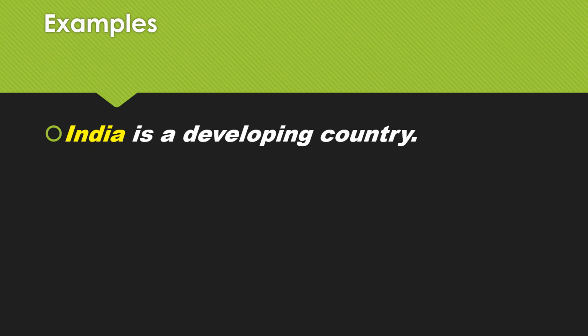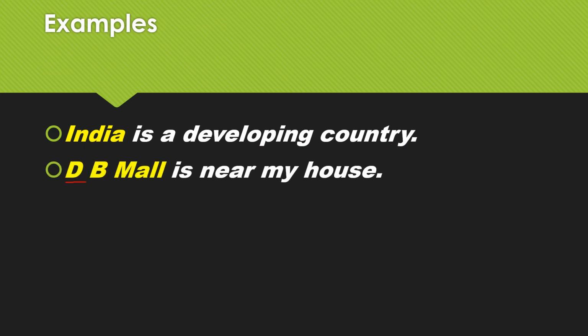Next example, DB Mall is near my house. Now see the sentence. The whole sentence talks about DB Mall. So DB Mall is the naming part, right? It is a place. It is the naming part, that is the subject. And what is the doing part of the subject? Is near my house. That is the predicate.